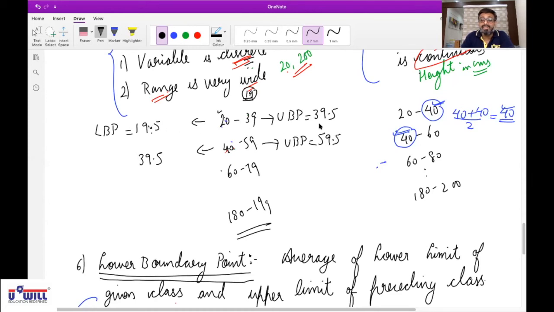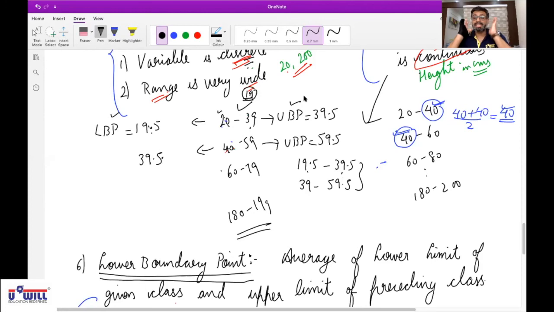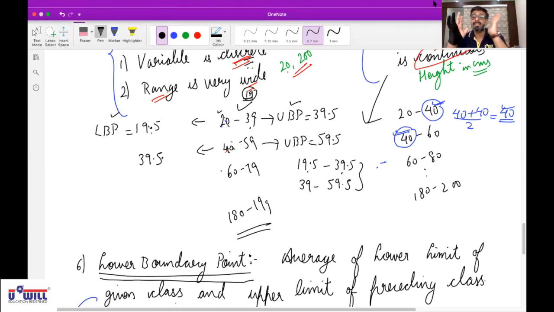Now 19.5 to 39.5, 39.5 to 59.5 becomes exclusive class. So how do you convert inclusive class 20 to 39 into exclusive class 19.5 to 39.5? With the help of lower boundary point and upper boundary point. So this concept is useful in converting inclusive classes into exclusive classes.